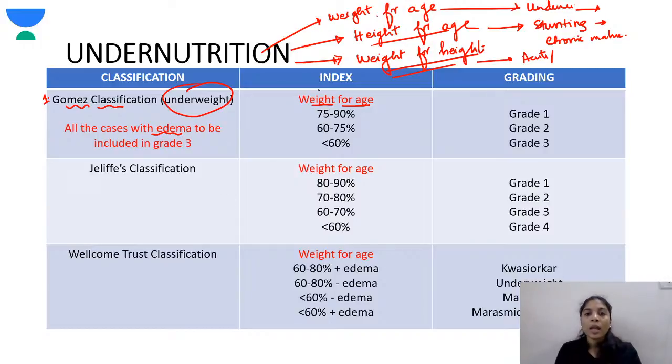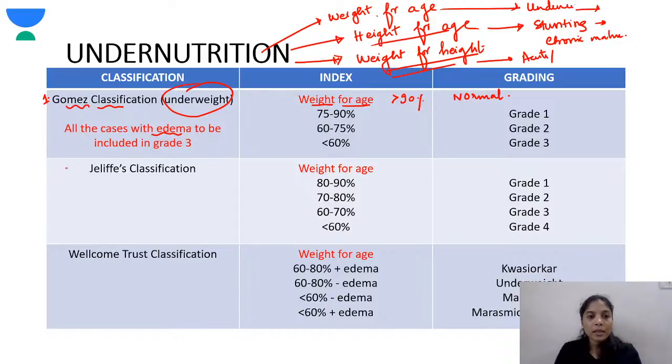Okay, so if the weight for age is between 75 to 90%, it's grade 1 of PEM or malnutrition, then 60 to 75% is grade 2, less than 60% is grade 3. Okay, so above 90% is normal.